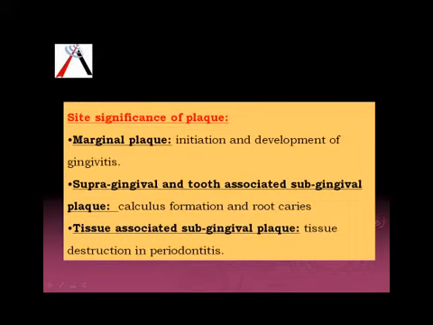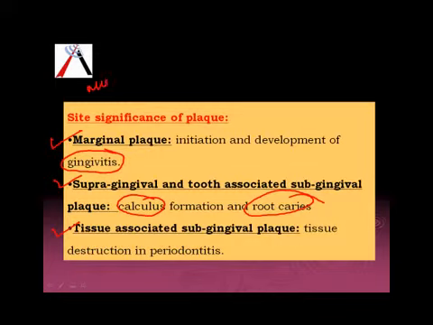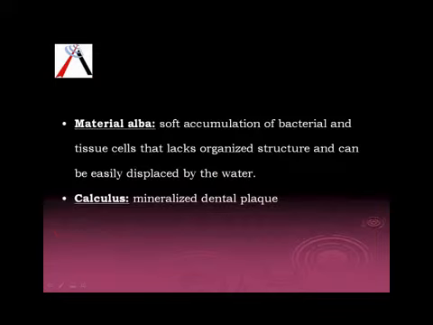Now depending on their site specificity, the marginal plaque which we are talking about is the one which is important in development of gingivitis. The supragingival and tooth associated plaque is important in calculus formation and in root caries, while tissue associated subgingival plaque is associated with tissue destruction in periodontitis. So all these points are important.